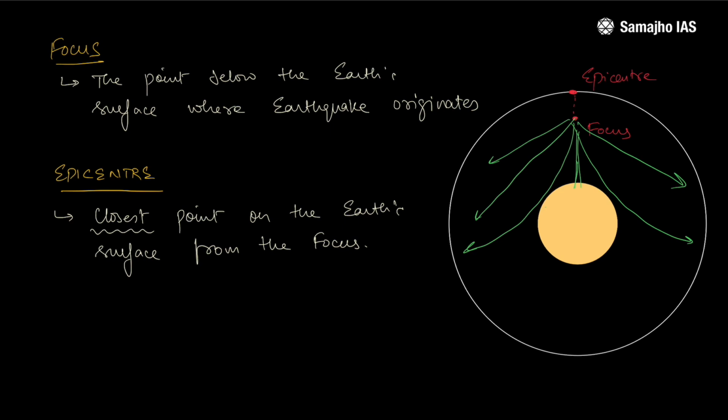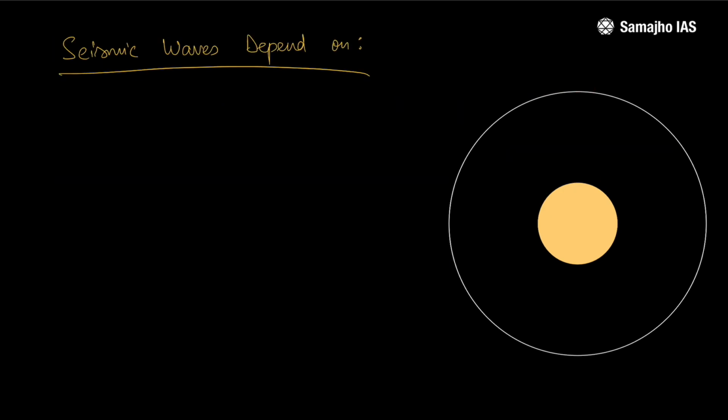And coming back to the same question that we just discussed, if an earthquake occurs in Nepal, let's say at this location, would a person sitting in USA feel the earthquake with the same intensity at the same time? Does that mean that seismic waves travel long distances? What is happening here? Let's dwell deeper into the properties of seismic waves to answer these questions. There are certain factors which drive the seismic waves, on which the seismic waves depend.